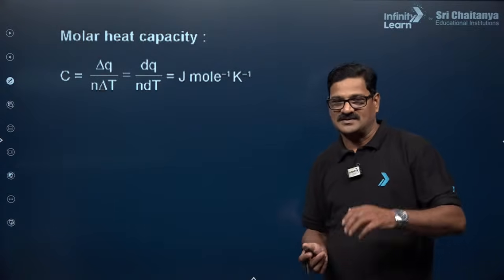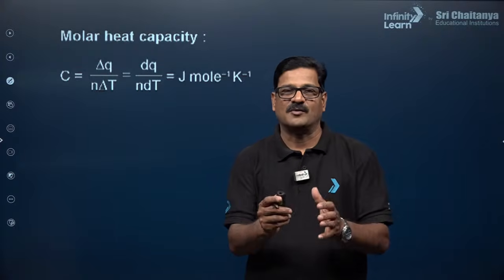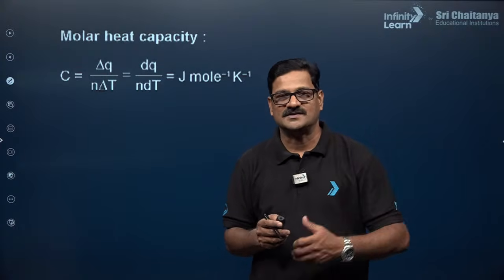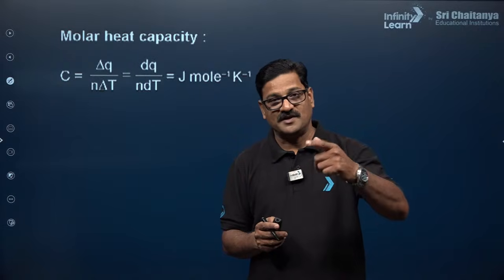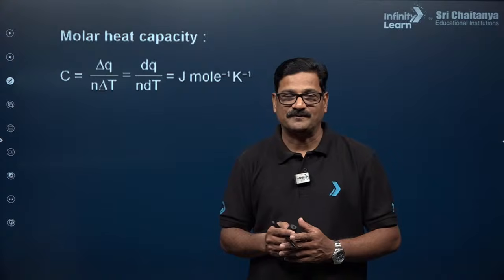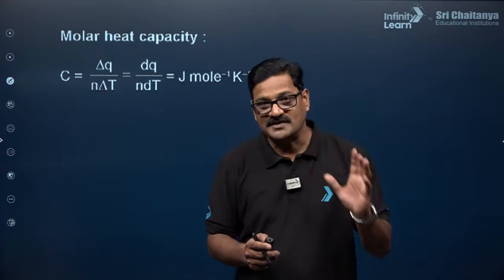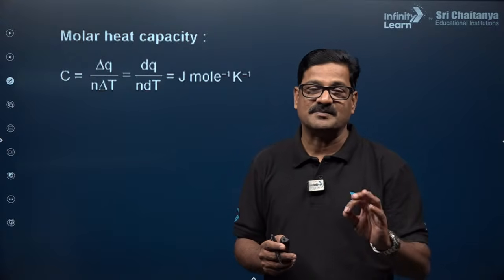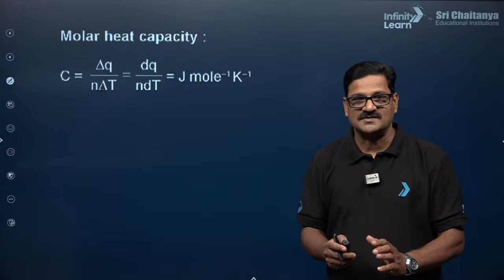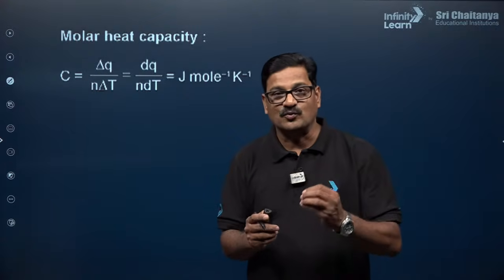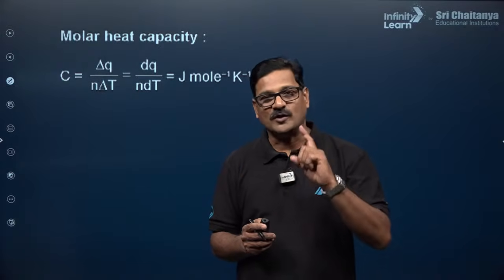But moving ahead here, molar heat capacity. Heat capacity is the amount of heat supplied to a specific amount of the substance to increase its temperature by 1 degree. It is of two types: specific heat capacity and molar heat capacity. Specific heat capacity is the amount of heat supplied to 1 gram of the substance to increase its temperature by 1 degree centigrade, whereas molar heat capacity is the heat supplied to 1 mole of the substance to increase the temperature by 1 degree.